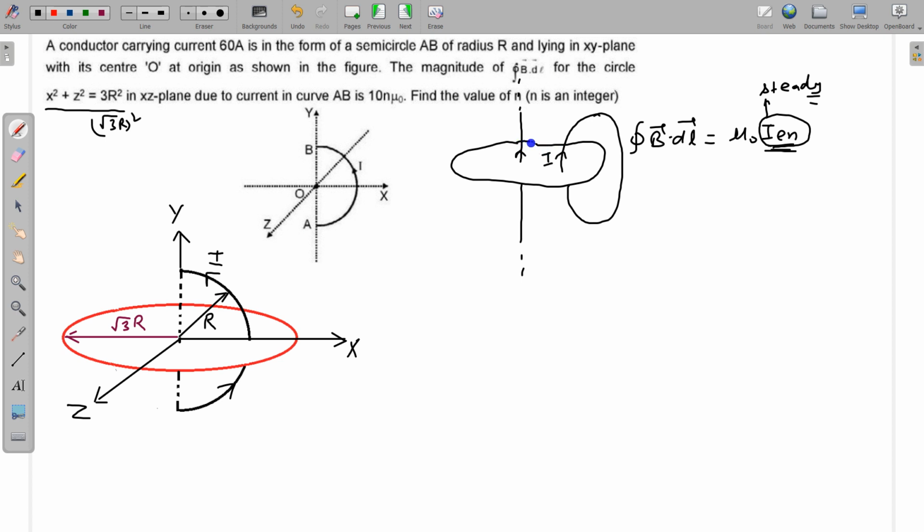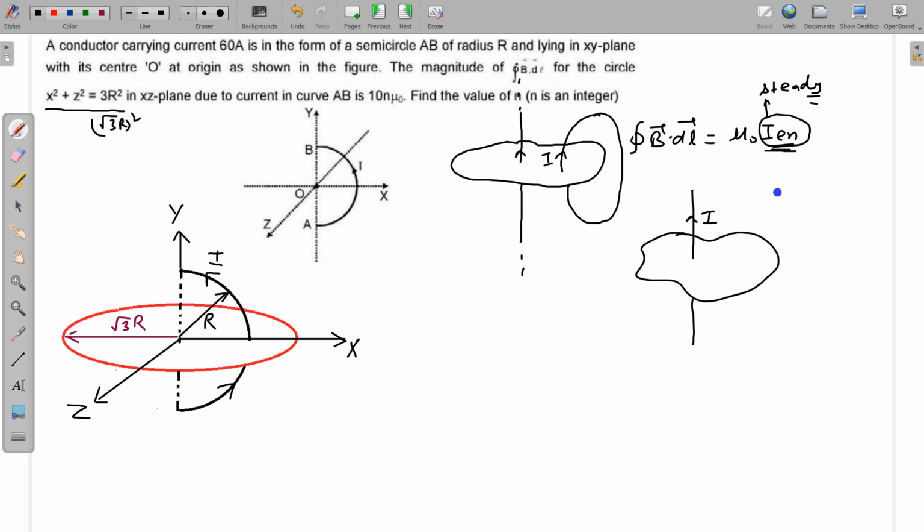So two cases may be possible. It should be either infinite or the current loop should be closed. If the current loop is closed, or if this is infinite, then only we can apply this equation, mu naught into I enclosed. In case of finite current, suppose this is an arbitrary loop, and let's say this is finite current,